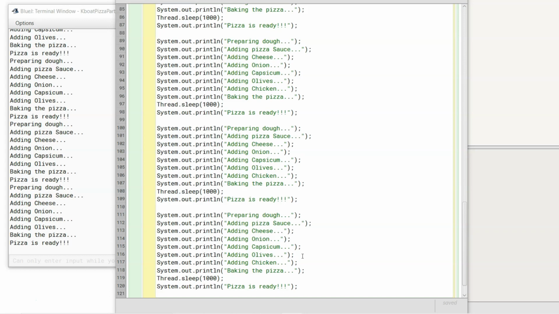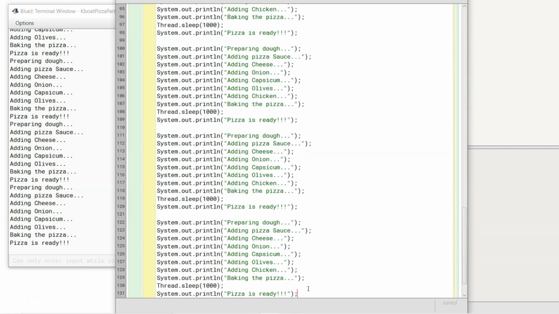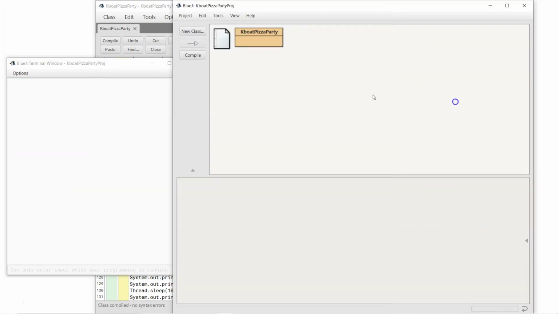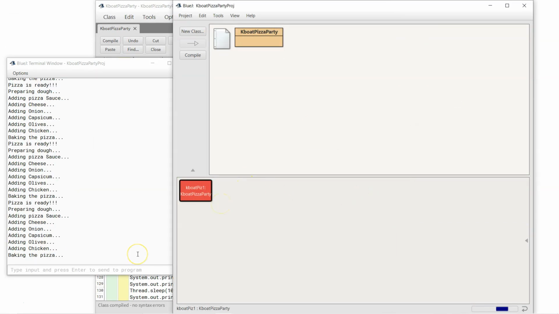Just after making this change, I came to know that one more friend is coming, so I need 11 pizzas now. I'm going to repeat these lines one more time to bake 11 pizzas. Do you see now how much difficult it is to maintain this program? Even to make simple changes, so much effort is required. There must be a better, more efficient way to do this.